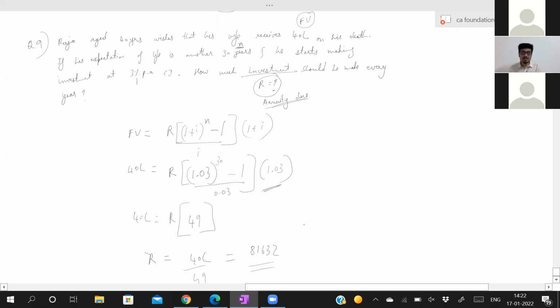So with this, you should know the formula of future value in the case of annuity due. That you have to memorize, I can't help with that. After that, substitute the values and you will get the answer for R. In that step, don't make the mistake of taking 1.3 instead of 1.03 in the calculator. You should not make that mistake.